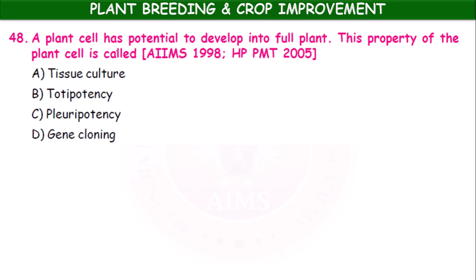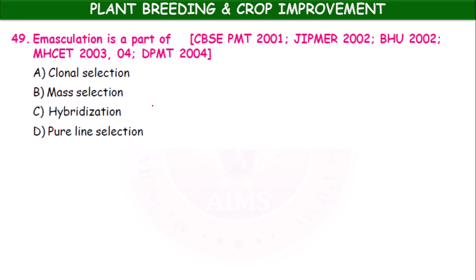A plant cell has potential to develop into full plant. This property of the plant cell is called tissue culture, totipotency, pluripotency, gene cloning. This totipotency is the phenomenon in which the plant cell has potential to develop into full plant. This potential is called totipotency.